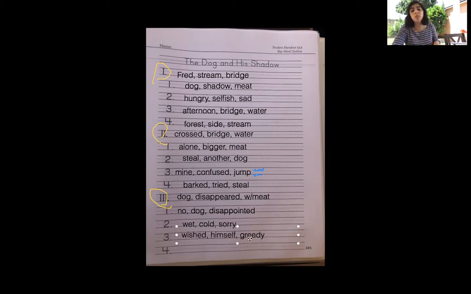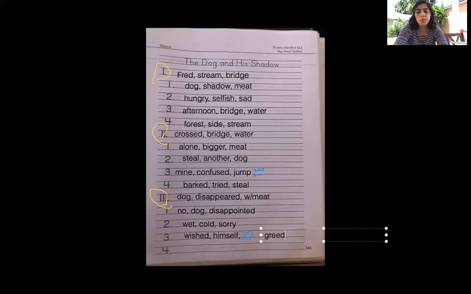So if I put wished himself, and then I'm gonna do a symbol, like this, not greedy. I don't have to use those words. Those words are just gonna help me remember what happened, okay?